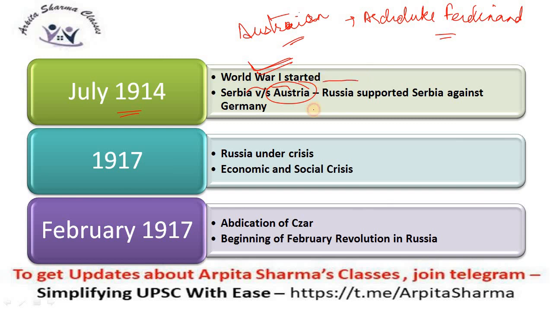Now, what did Russia do here? Russia supported Serbia against Germany. Russia thought that okay, we'll be on the winning side, and as a result, Germany would lose. So, Tsar Nicholas II thought that okay, I'll also win the trust of my people, as I'll be a part of World War I.